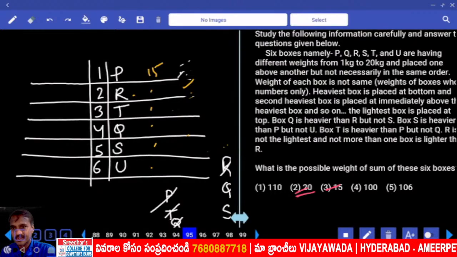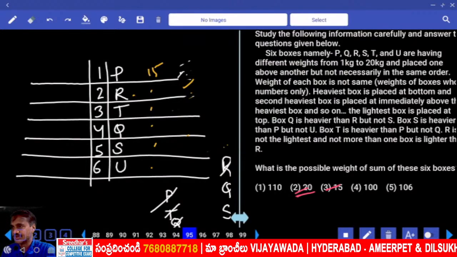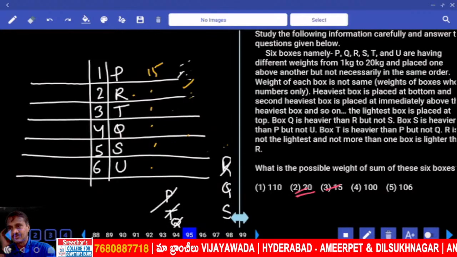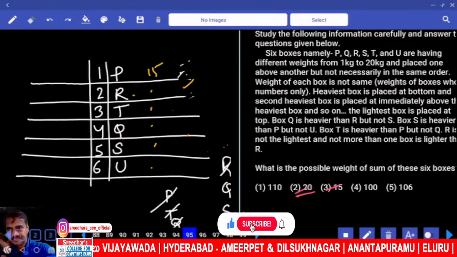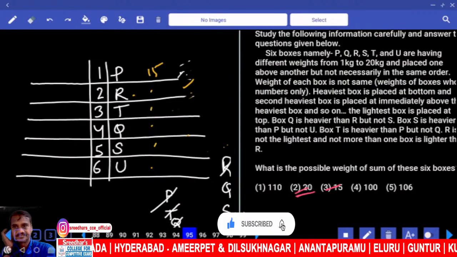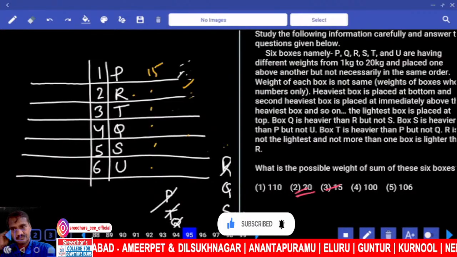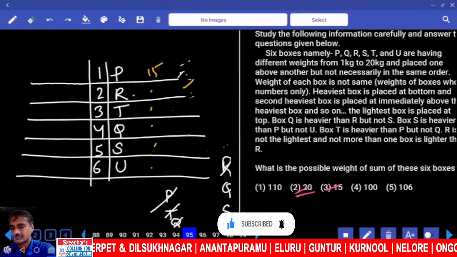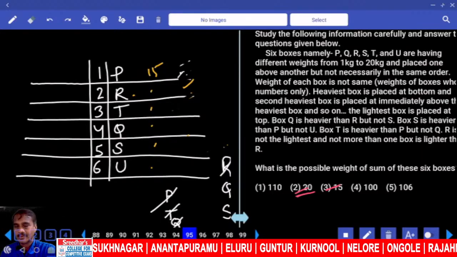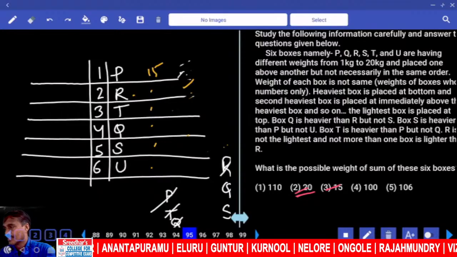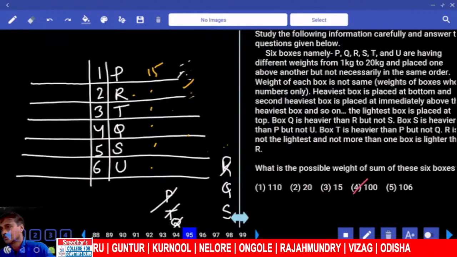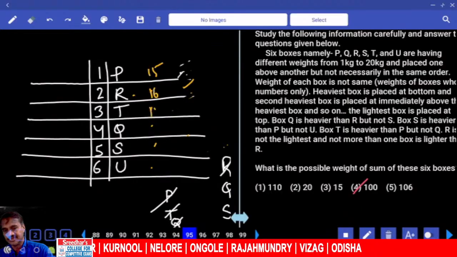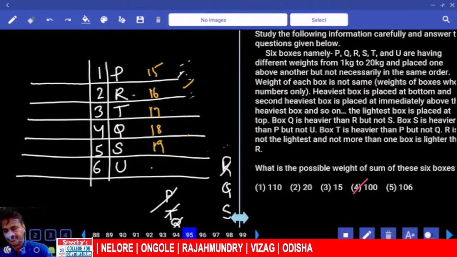15 to 20. And what is the weightage of this 15 to 20? Tell me the total weightage of 15 to 20. 100. Clear? What is the possible weightage of this one? 100. Now 15, 16, 17, 18, 19, 20 if you take.